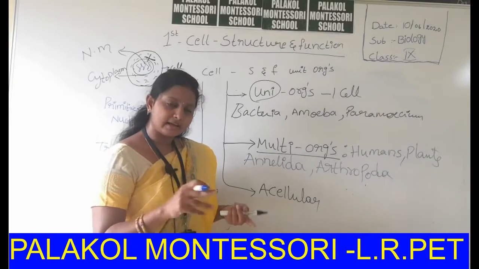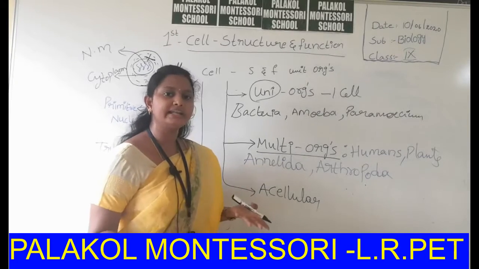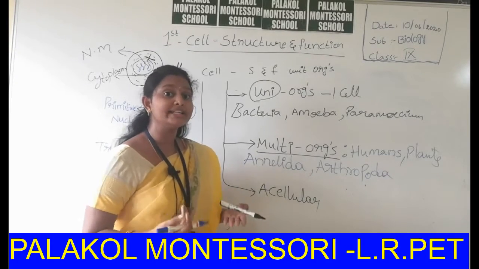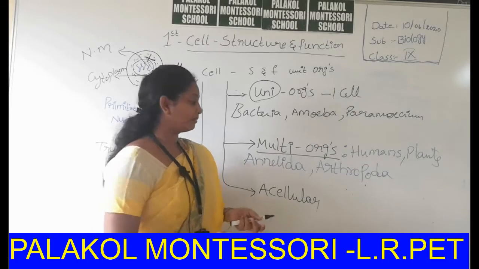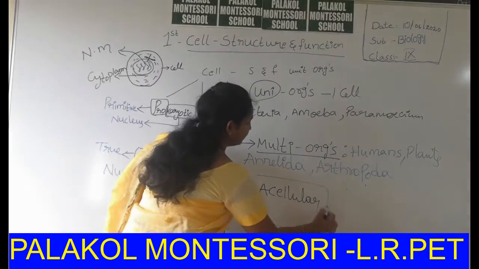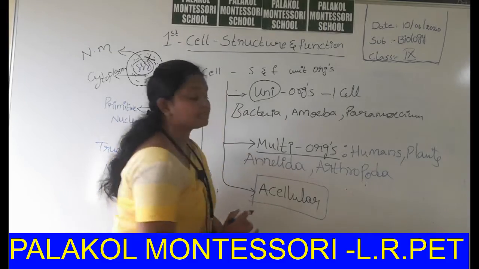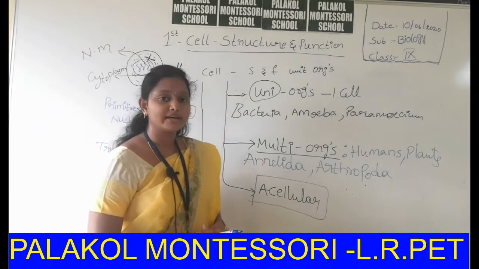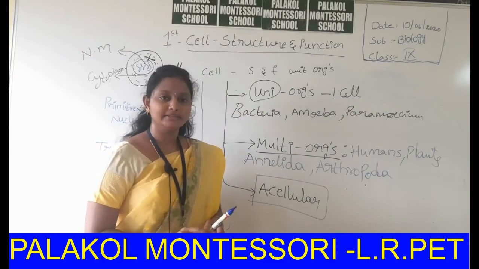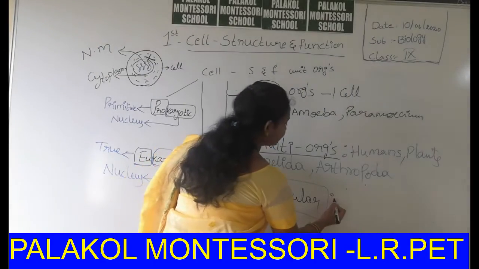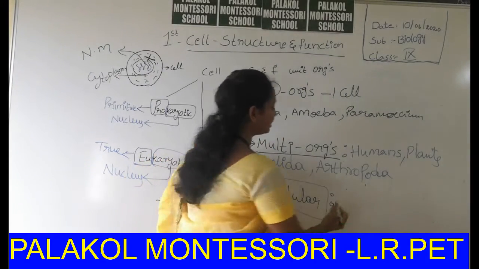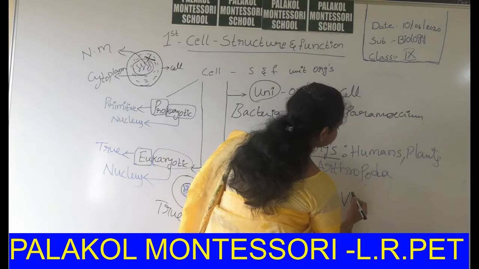If the organism does not contain any cell, how can it be called an organism? But acellular organisms are also present in our universe. An example for acellular organisms is the viruses.